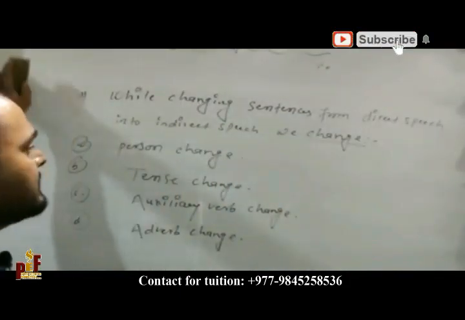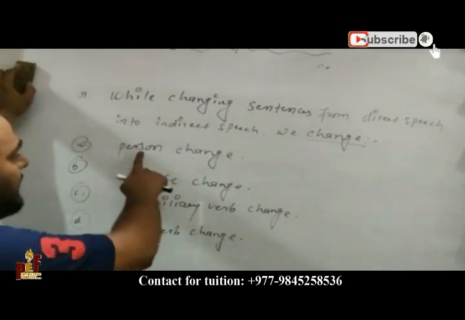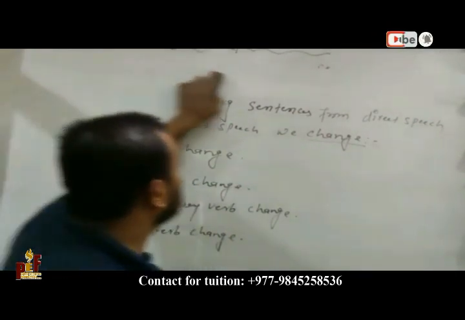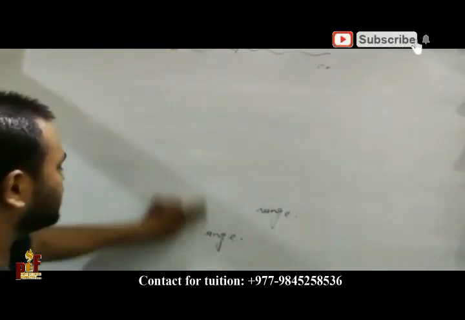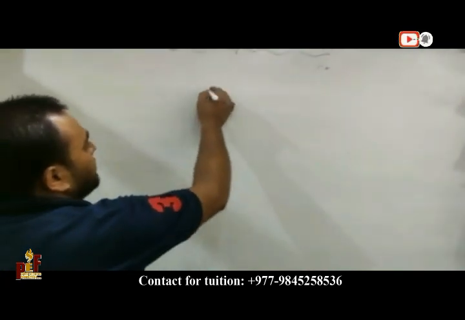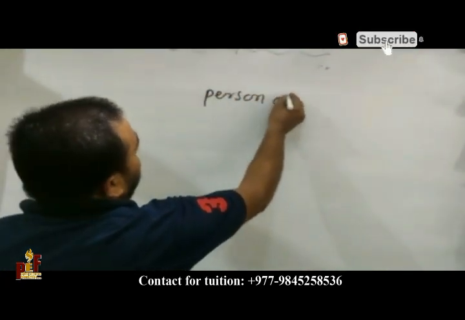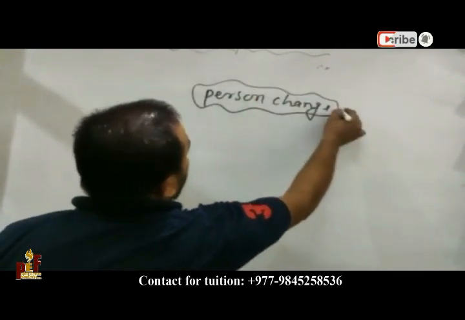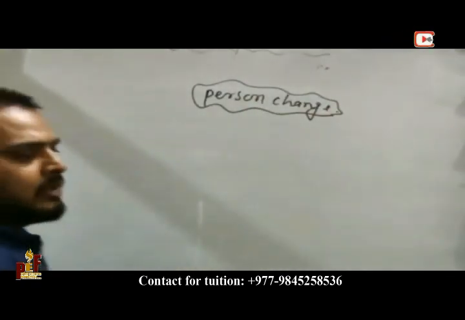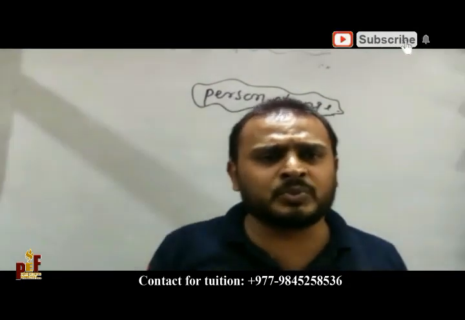So I am going to erase this one. First we are going to study person change. What is person change and how can we change person from direct into indirect? First, how many persons do we have?